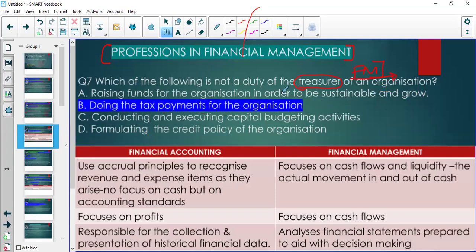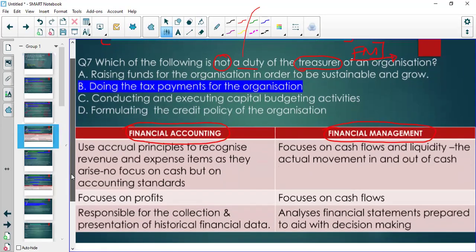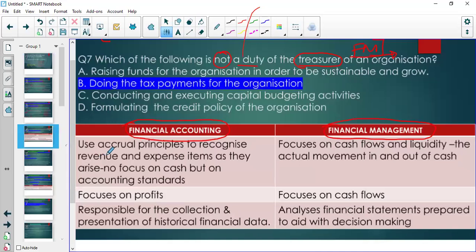This question says, which of the following is not a duty of the treasurer? And sometimes you are also required to distinguish between financial accounting and financial management. So these are things that you need to focus on.